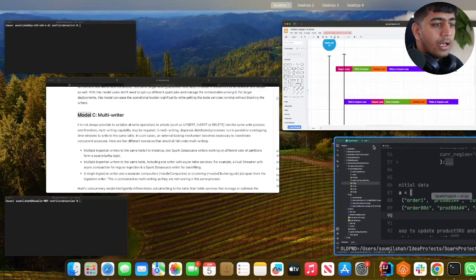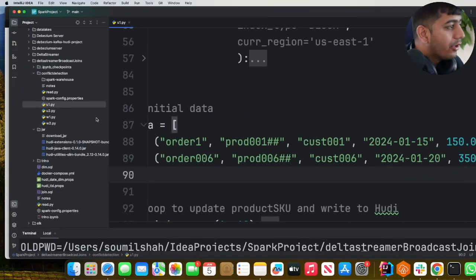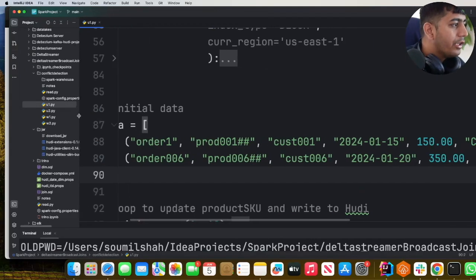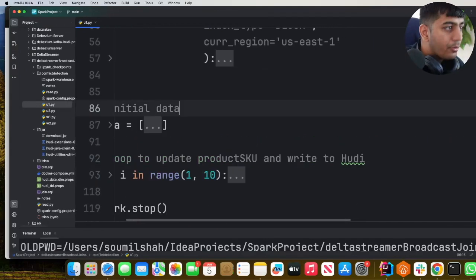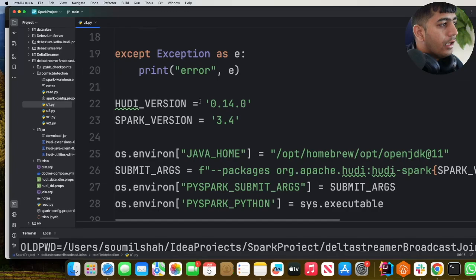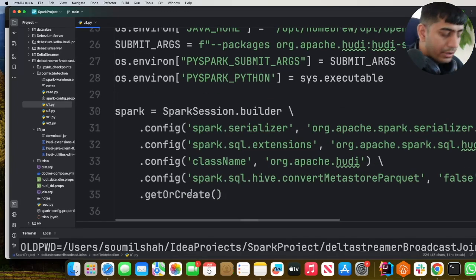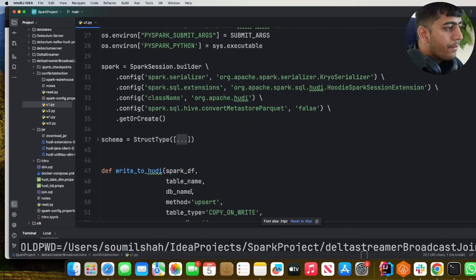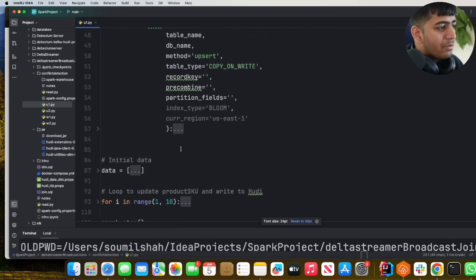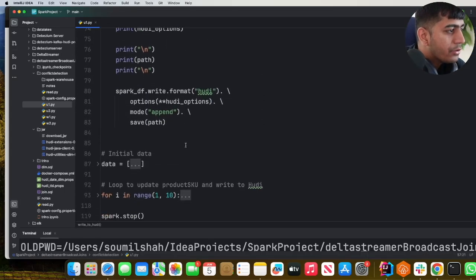Okay. Now let's go to the code, right? Some Python code here and there. So I have a Python job called U1. Again, here I declare the Hudi and the Spark version. I create the Spark session over here, and let me zoom out. Okay. Schema, I define a method. Here, the important thing that I want to show you is the configs.